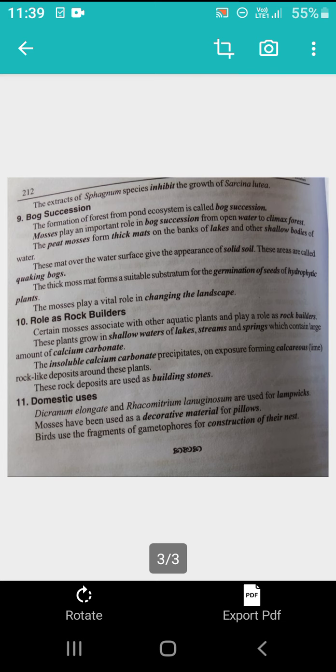Next, formation of stones, the rock builders. Moss plants combine with algae in small ponds in the presence of calcium carbonate and form stones. Here, the solidified calcium carbonate forms calcareous stony layers. These stones are useful for the construction of buildings.